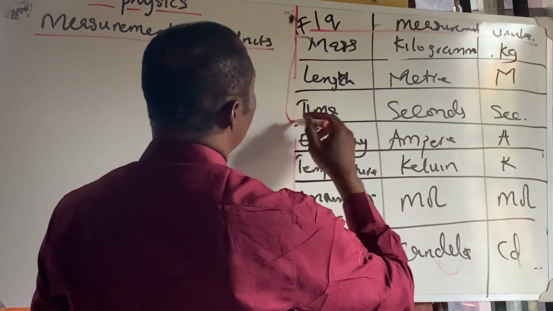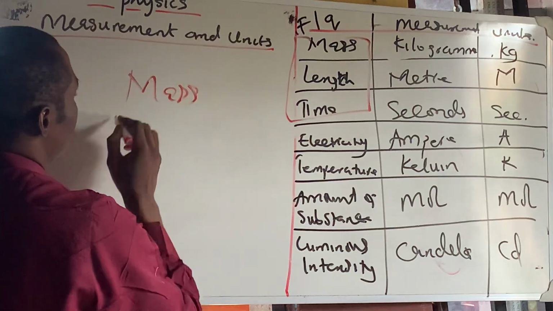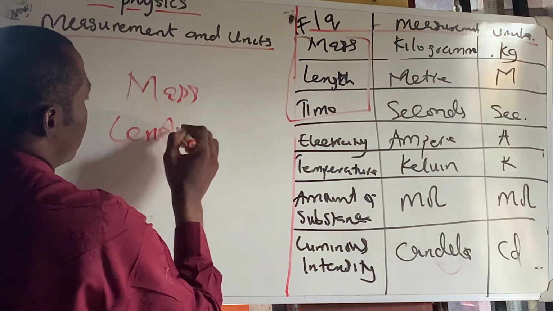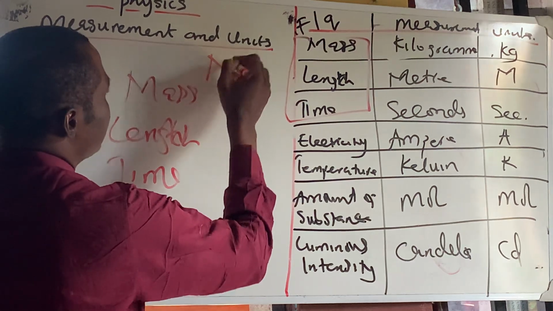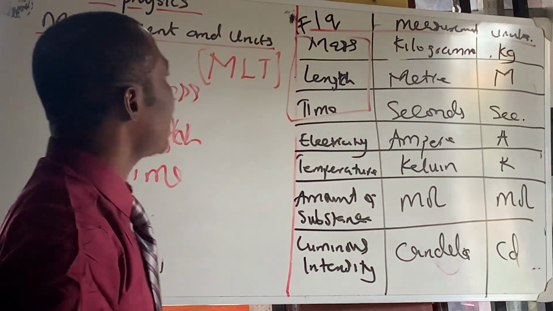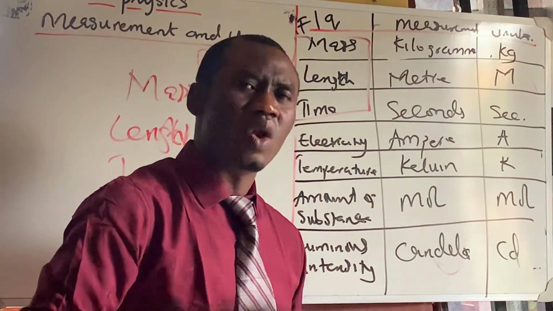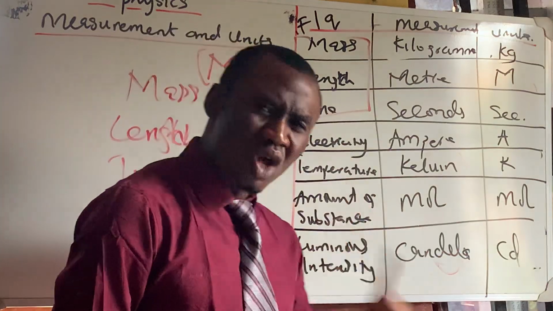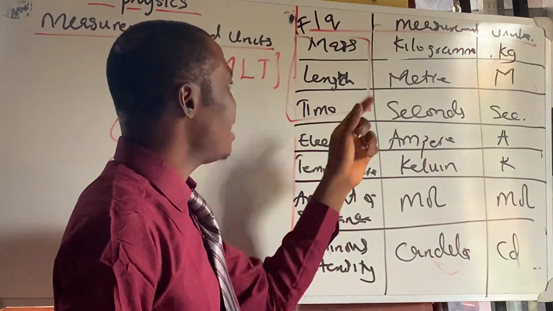But meanwhile, this guy, which is the mass, the length, and then the time, is called in physics MLT. Wow. So these MLT, mass, length, and time, are the fundamental ones. If you must not forget any fundamental quantity, that should be mass, length, and time.